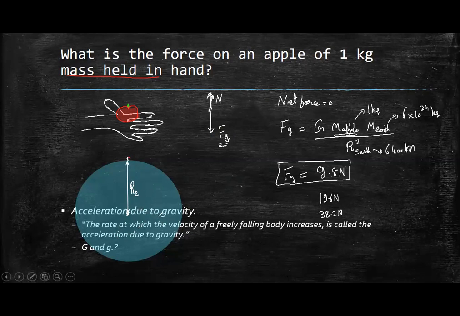Free falling body means, suppose you go on top of your home and you throw a stone. Do not throw your mobile phone. That is called free fall. Free fall means there is no force acting except the gravitational force.